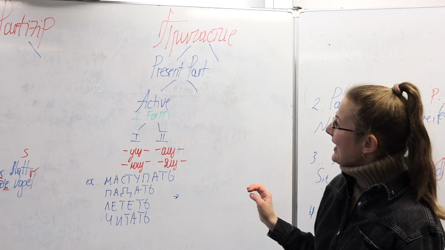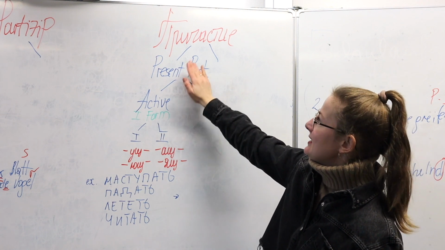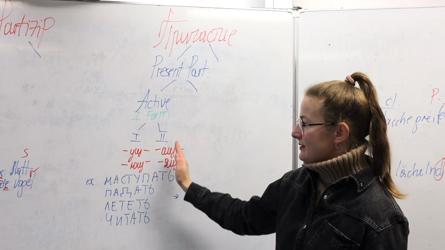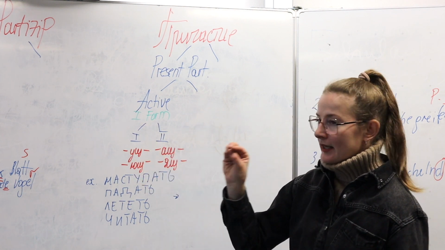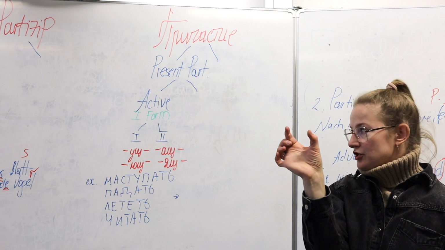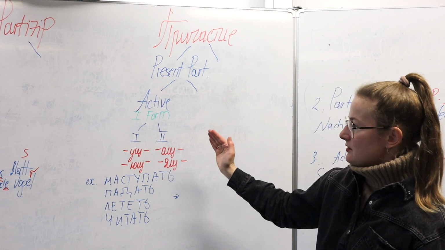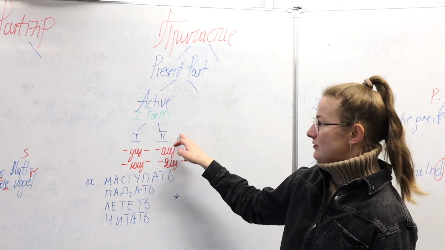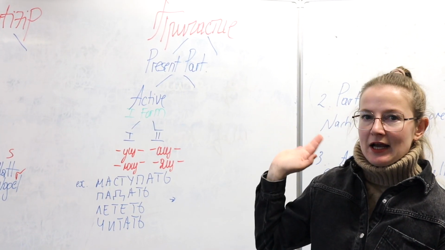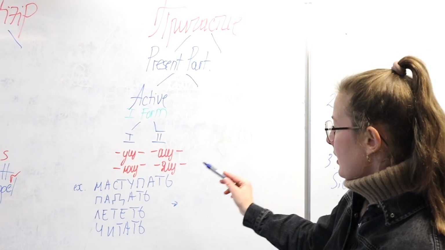Giving some information away, to form the active present participle, so действительное причастие настоящего времени, we've got two options. We either use the suffix ущ/ющ if we're dealing with verbs categorized as first conjugation, первое спряжение, and then we've got ащ/ящ if we're dealing with verbs categorized as second conjugation, второе спряжение. Let's have a look. Same topic, same examples, a different language. Let's go. Глагол наступать. So the verb to come, наступать.